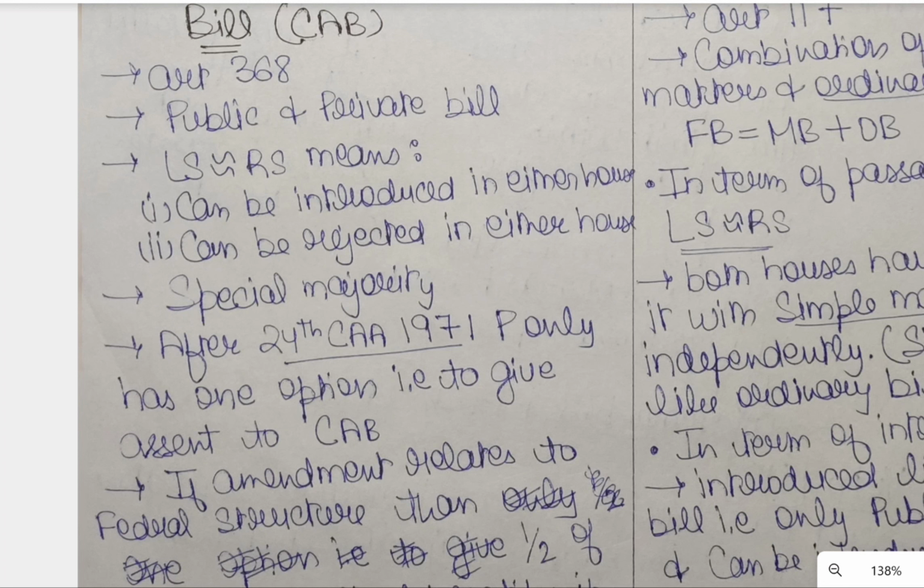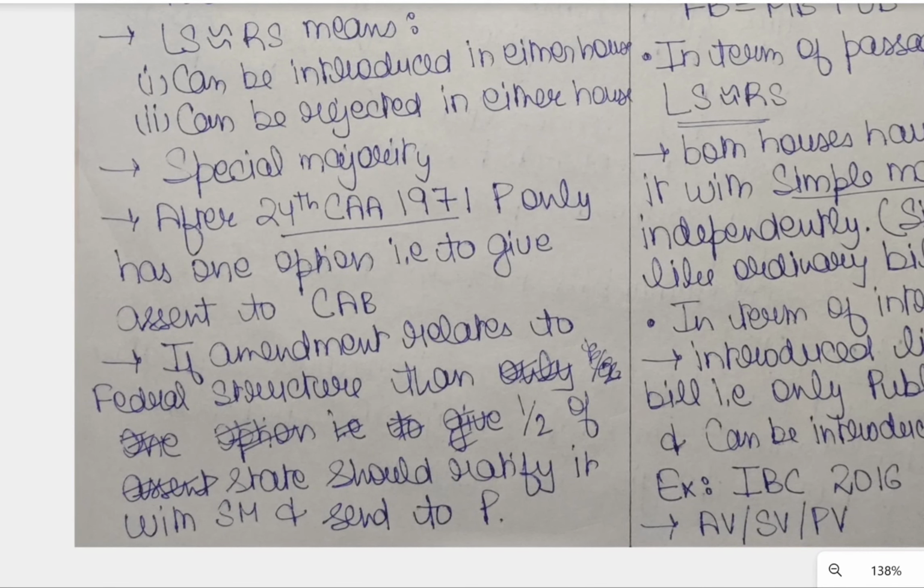All the other three bills have to be passed by simple majority, but the Constitutional Amendment Bill has to be passed by special majority. I have discussed this special majority in my previous video on various types of majority. You can go through that video after this, or watch it before attending this lecture.